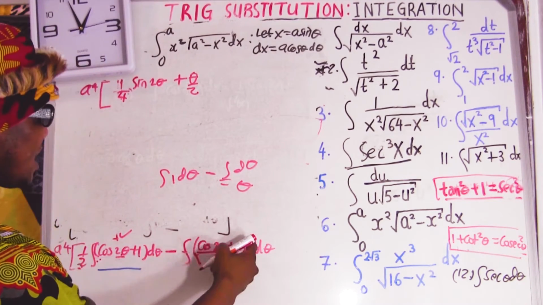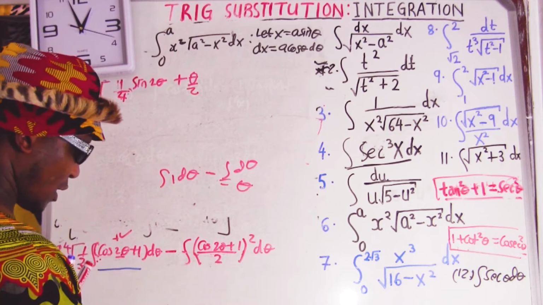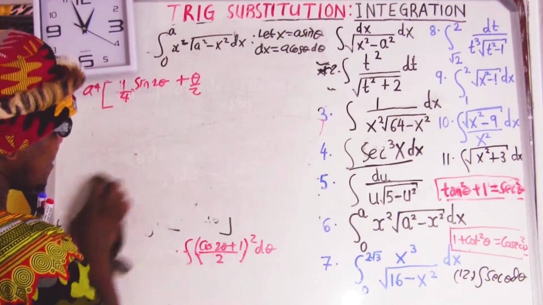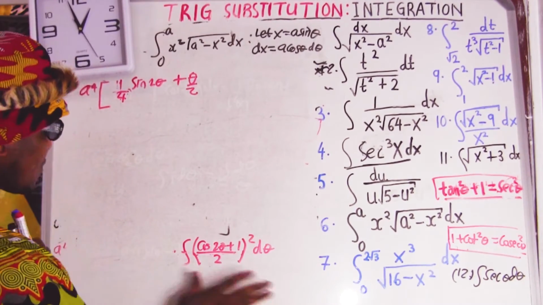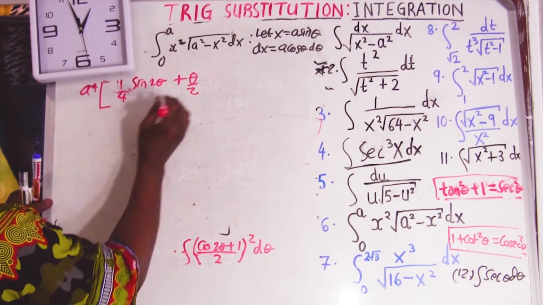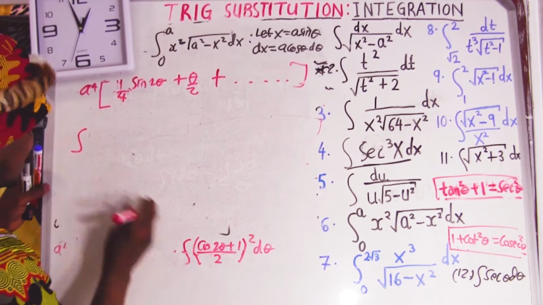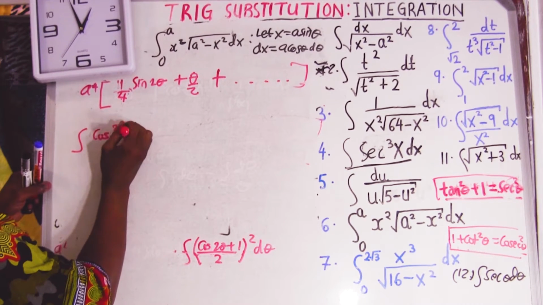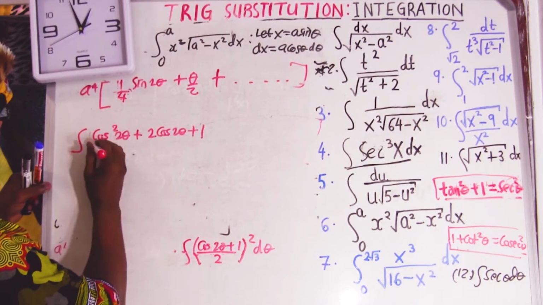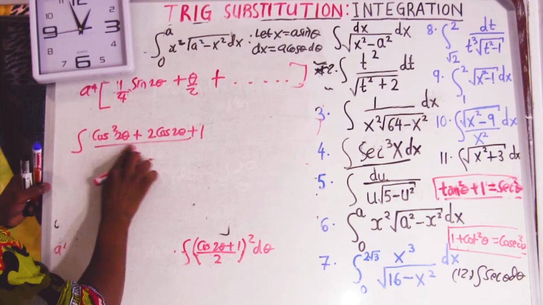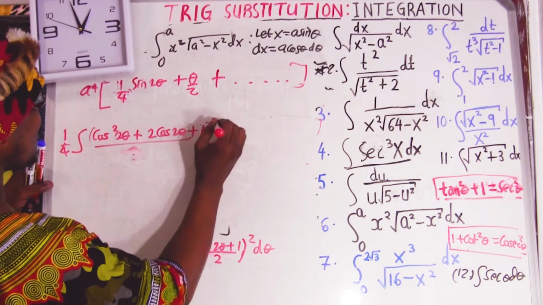So we come here, but here you have to expand this. This needs a space alone, so let me deal with this separately. But in an exam or whatever you do, you must show exactly what you do. So I'm going to say plus, and then let's take this one. First and foremost, it's going to be the integral of cos squared plus 2 of them plus 1 when you expand it, over 4. The 1 over 4 is going to go to the back, and then here we have d theta.